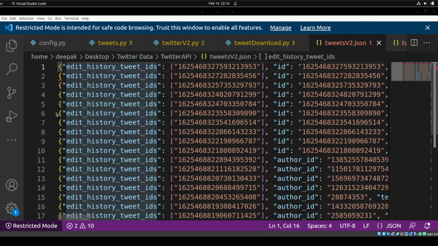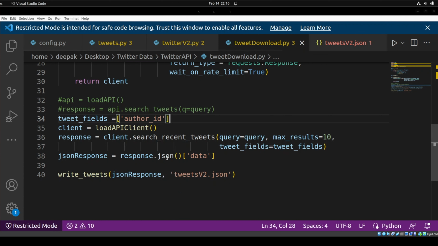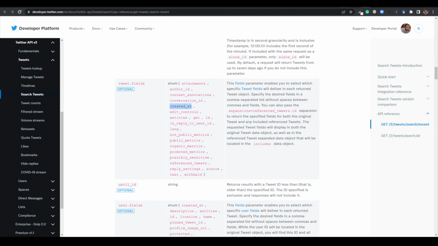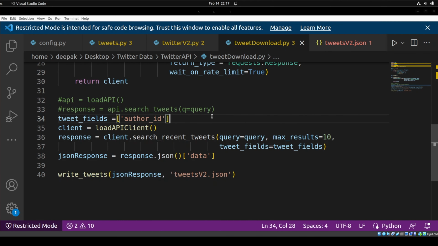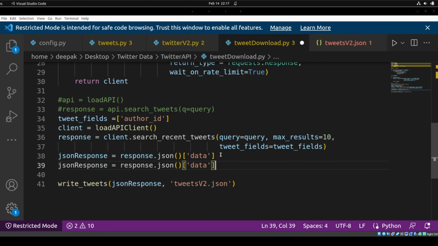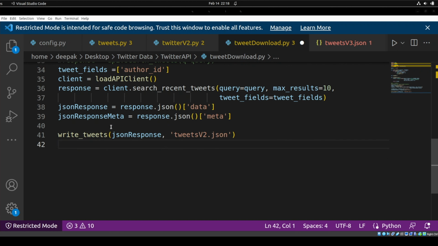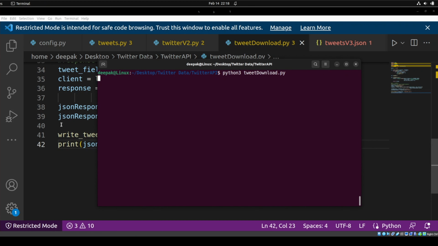One more thing, I just forgot to do one thing. Here I'm getting data only, right? So just go to the API first and see what else we have. We have meta as well, right? If you want meta, we can get meta. So right now I'm not getting data only, I'm getting meta as well. Maybe better I just print it on the screen, and I hope that will work.